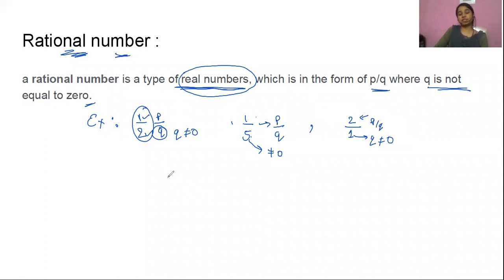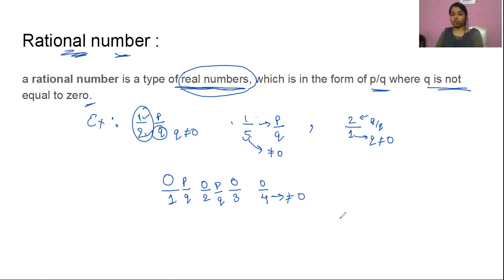Now my next question is, is 0 a rational number? 0 is a number, definitely, and I can write it in this way, isn't it? So it can be written in the form of p by q, and here q is not equal to 0 in either of these. So I can say it is a rational number.